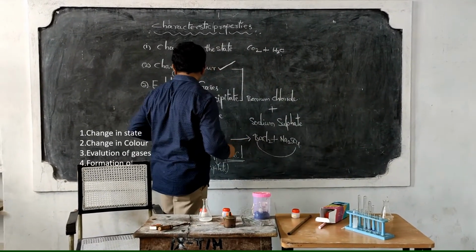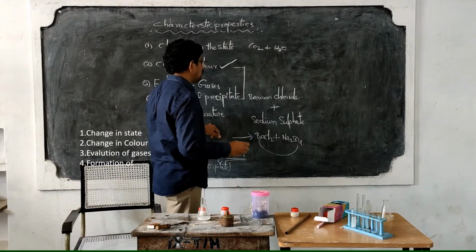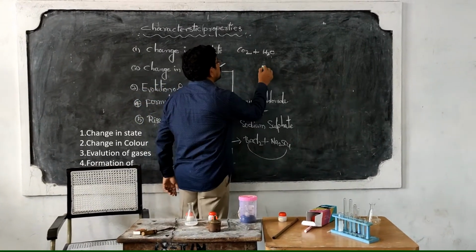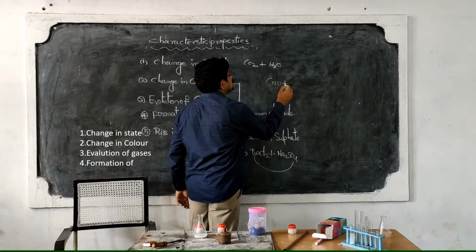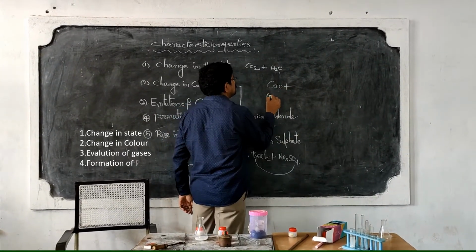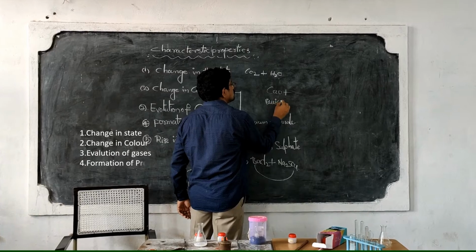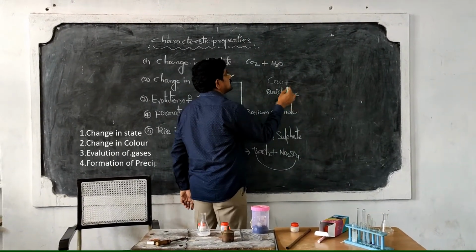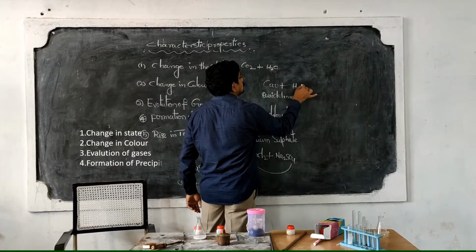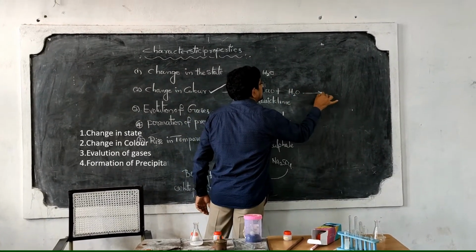See this one. For rise in temperature, what example I have taken? Calcium oxide. Its name is quicklime. Quicklime plus water. What is formed?